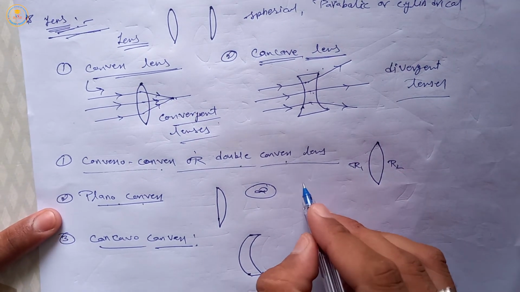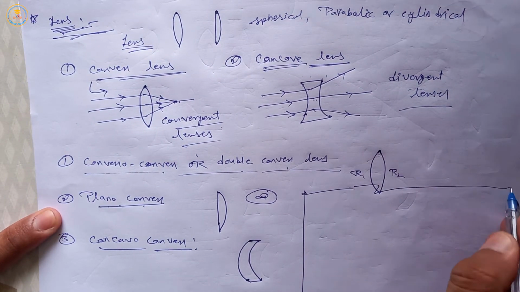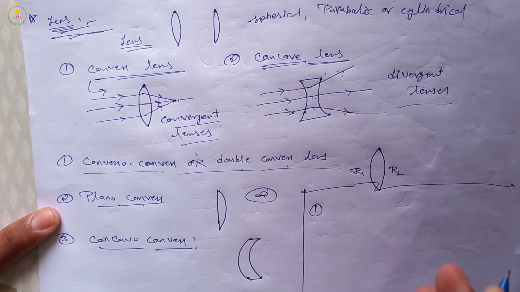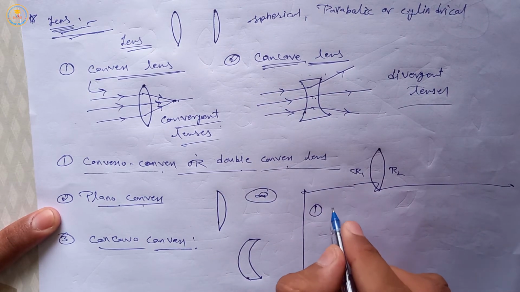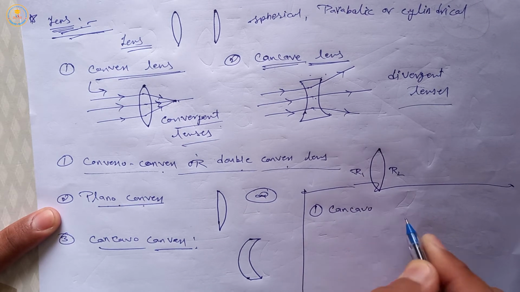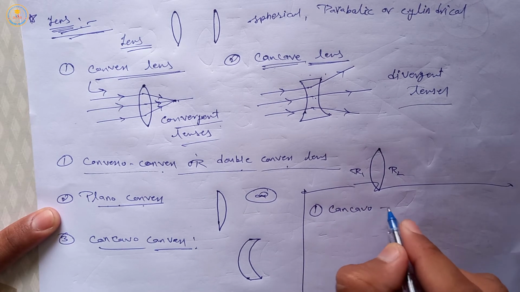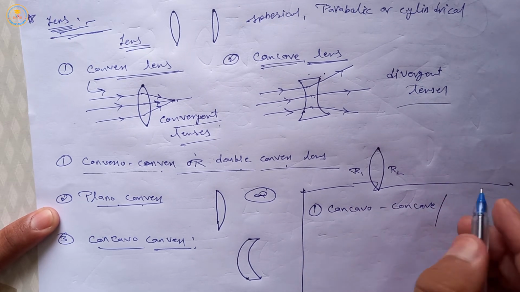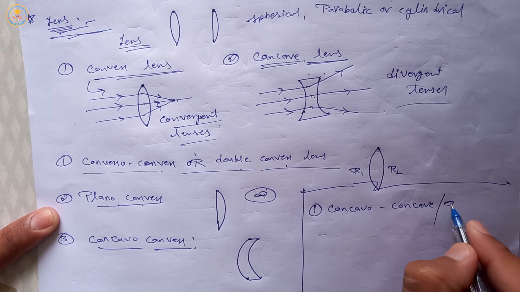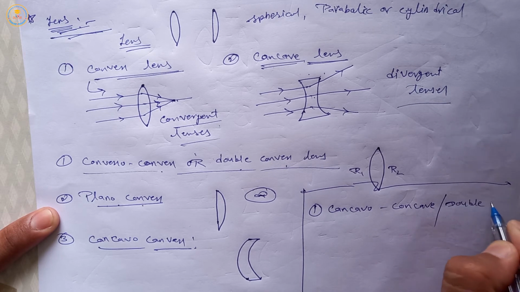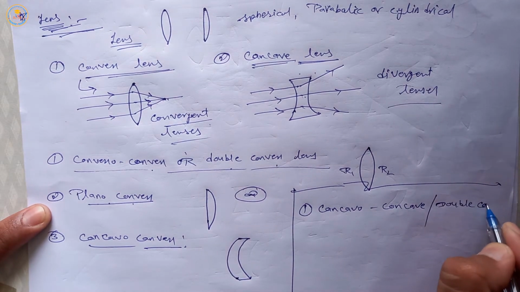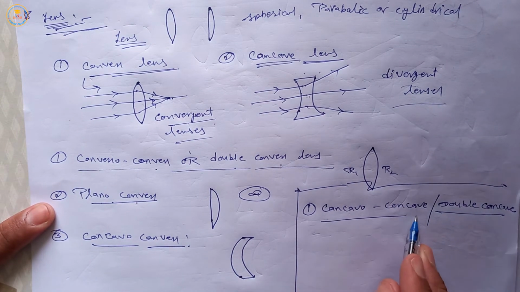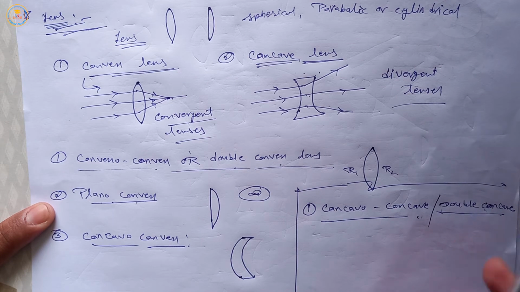Now next is types of concave lenses. So first is concave concave, or other name is double concave lens.